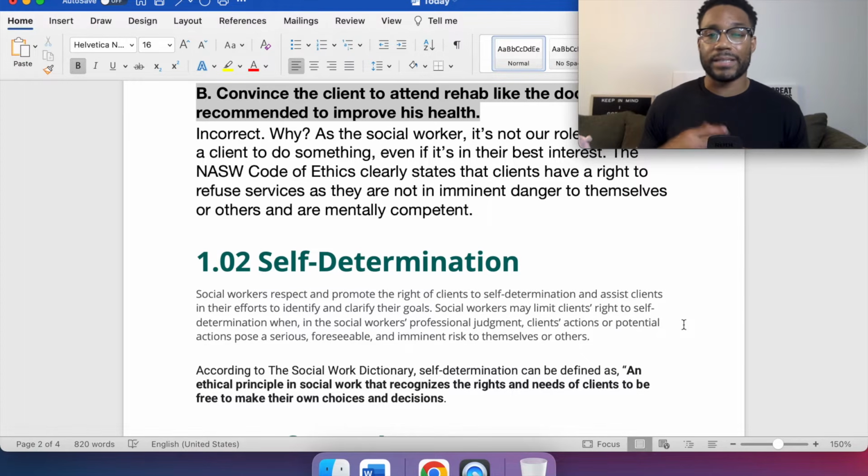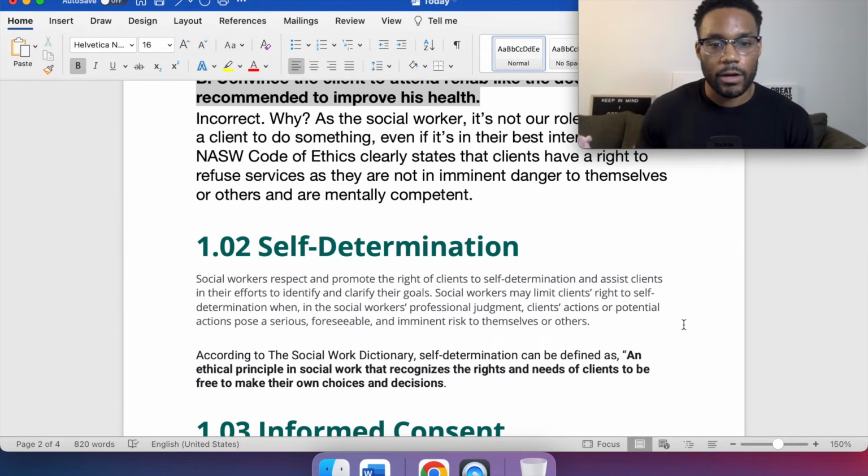Are there potential safety concerns that something could happen if he's not fully following through with the doctor's recommendations? Again, it's a recommendation. The client does not have to follow through, even if it is in the client's best interest. And right here, according to the Social Work Dictionary, self-determination can be defined as an ethical principle in social work that recognizes the rights and needs of clients to be free to make their own choices and decisions.